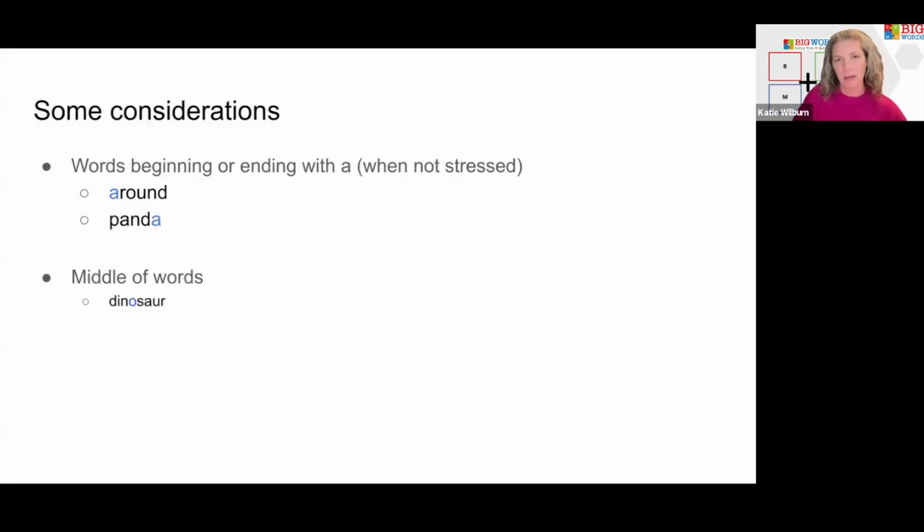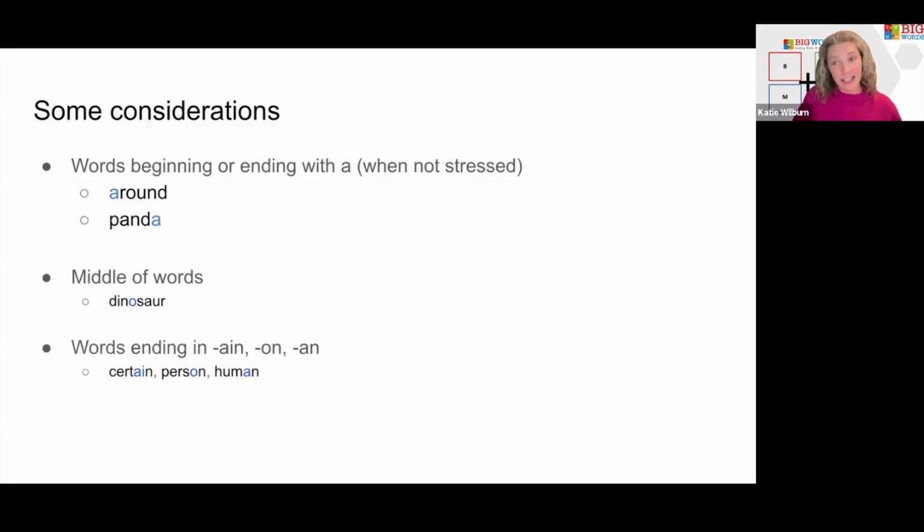Middle of words, especially if it's a three-syllable word, like dinosaur, right? Our unstressed syllable is going to be that middle one. And so if we're trying to read this word and we hear "din-o-soar," that's not going to be how we want to split that, right? It's that open syllable, "no," soar, dinosaur. And we can go from dinosaur to dinosaur as we think about that unaccented syllable.